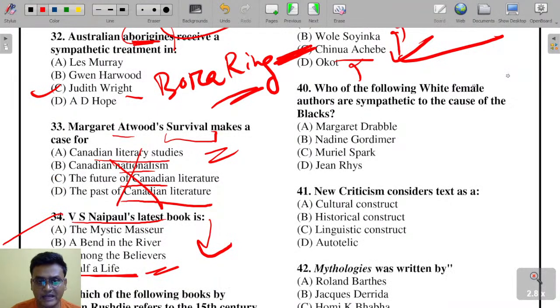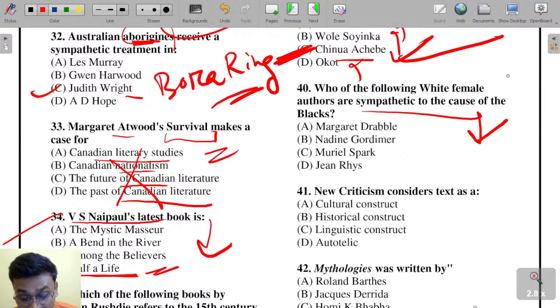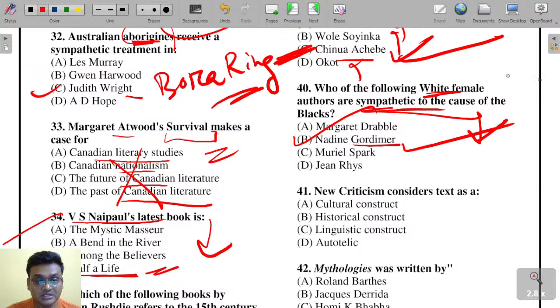Which of the following white female authors are sympathetic to the cause of blacks? Nadine Gordimer, Muriel Spark, Jean Rhys, Margaret Drabble. Nadine Gordimer is the answer.